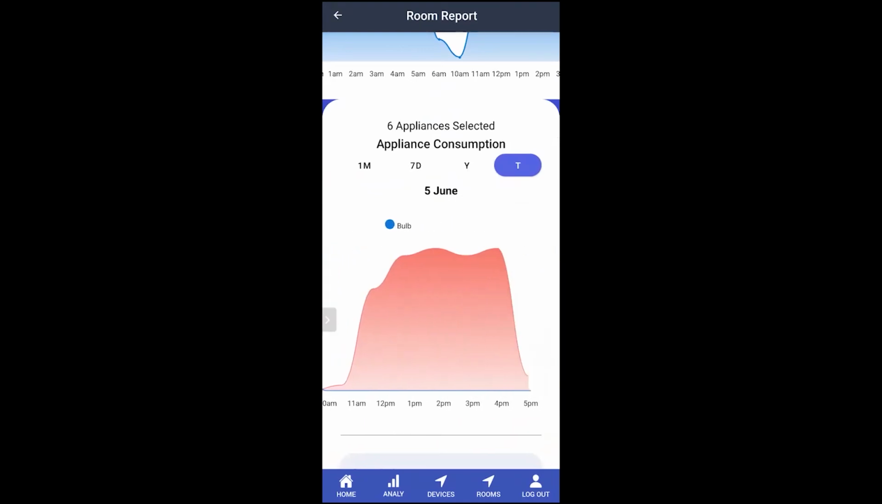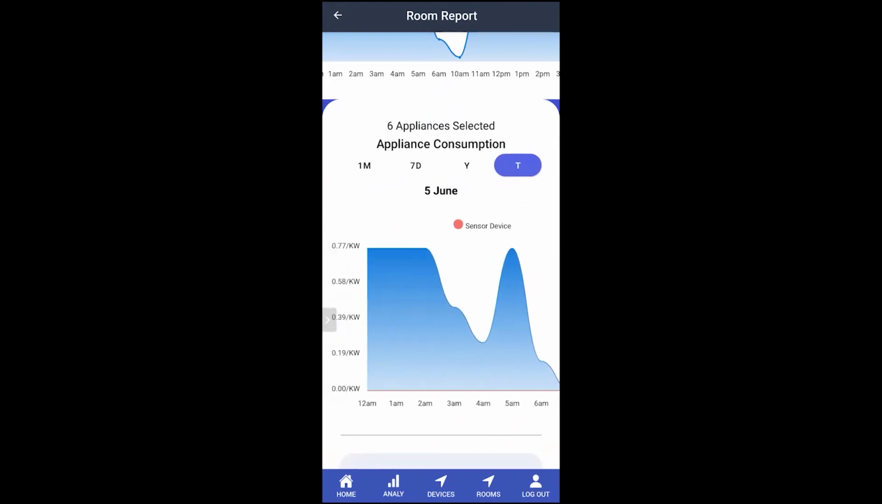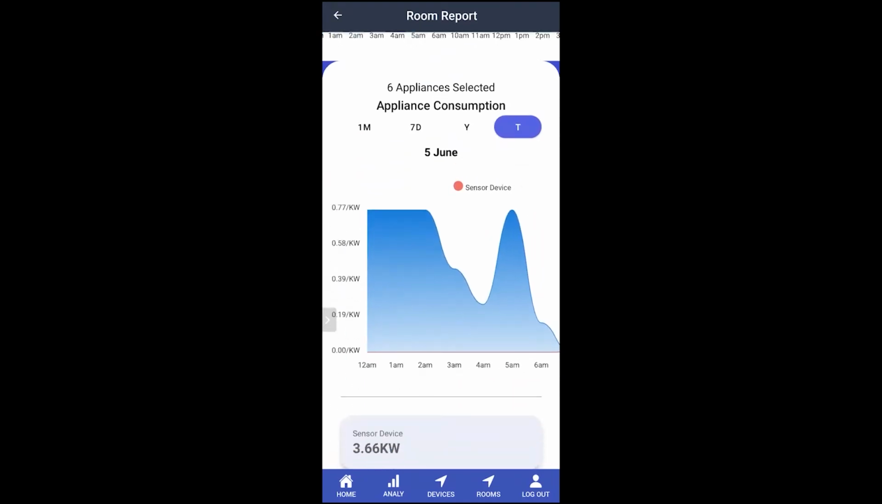Some of the devices will not show because the data is not yet present. We have calculated the data of these devices. It has been 2 to 3 days.